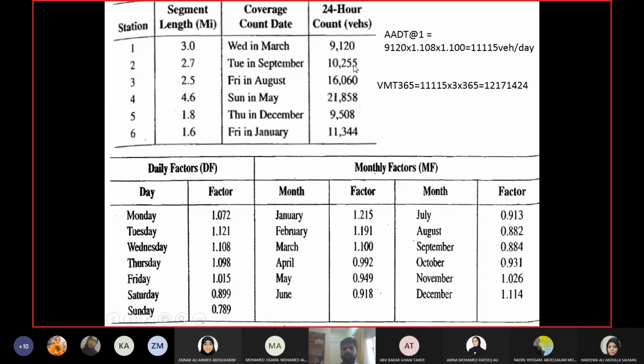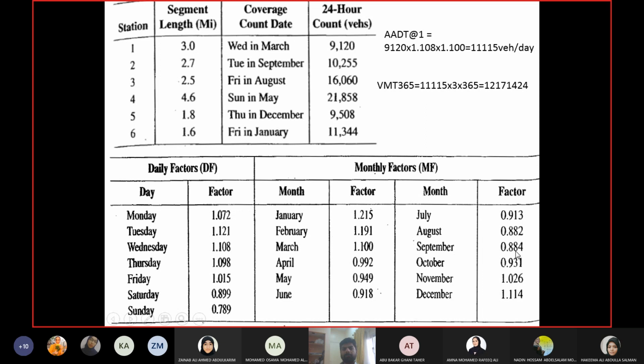Same thing will be repeated for 2, 3, 4, 5, 6. So for each one, multiply with the adjustment factor of the day and the month, and then multiply by the length from the second column, and then multiply with 365. For example, for station 2, we'll multiply 10,255 with 1.121, the adjustment factor of Tuesday, and then with the adjustment factor of September, which is 0.884.